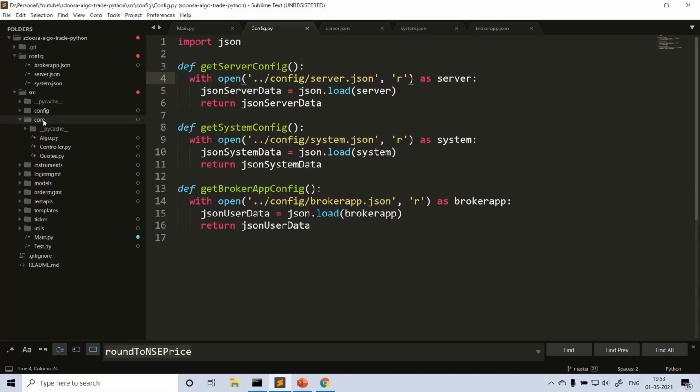In this folder, I created three files: algo.py, controller, and some codes, which is a utility. But the main thing here is algo and controller. I'll come to that next.